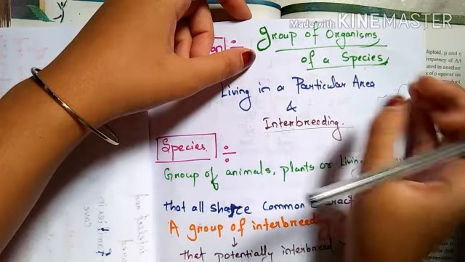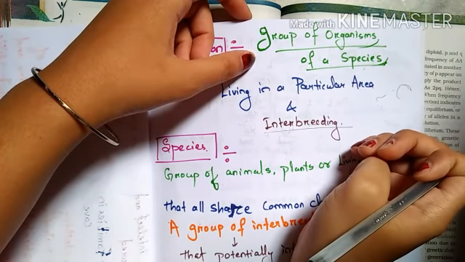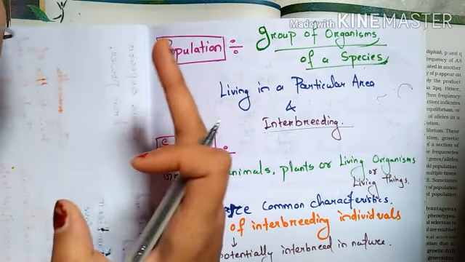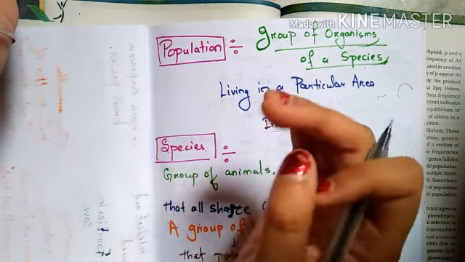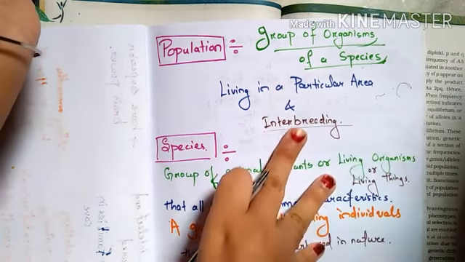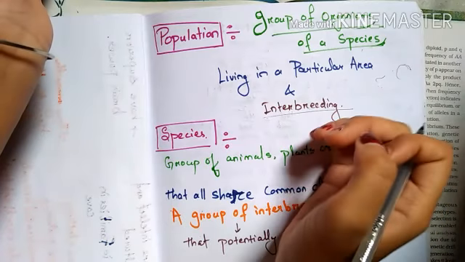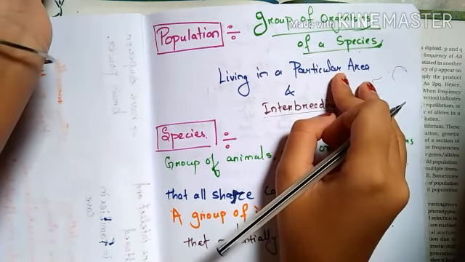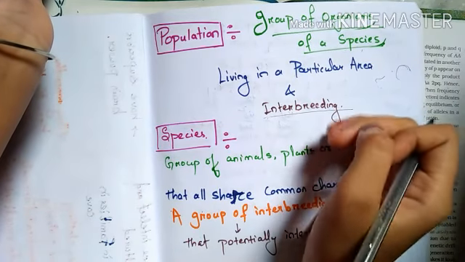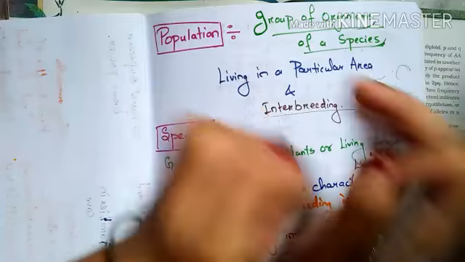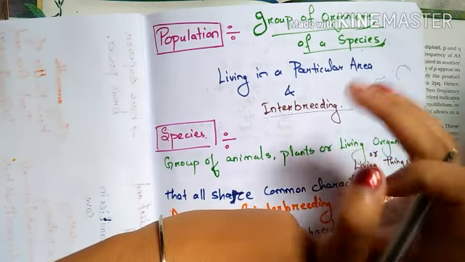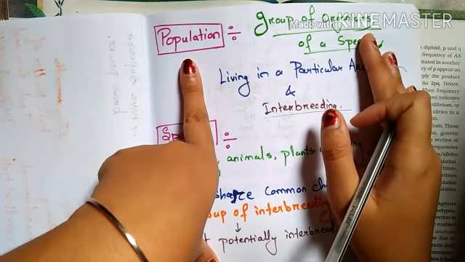So they were living in a particular area and they were interbreeding. It also happens that they interbreed with the populations of other countries, but that is not occurring always. Mostly they were interbreeding in that particular area. Most of the people, the maximum number of people, were interbreeding in that particular area, and they were a group of organisms of a particular species living in a particular area and interbreeding. I hope it is clear what a population is.